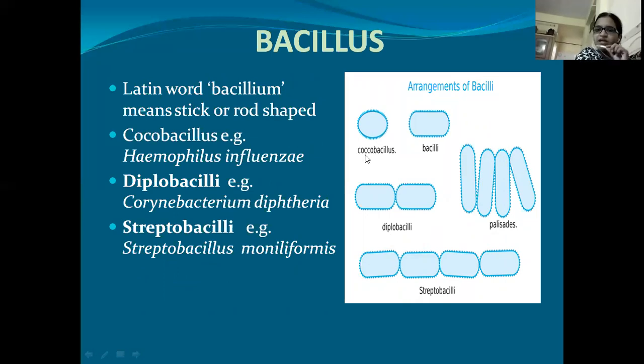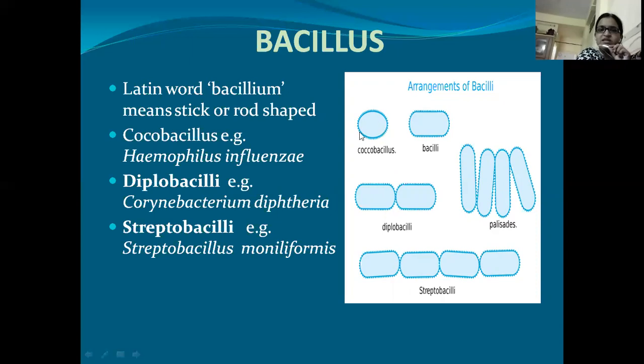Here we can see two terms, one is cocci and the other is bacillus. It means that these types of cells are intermediate between cocci and bacillus, and most often these cells are mistaken to be cocci, but they show the properties or the shapes of both cocci and bacilli, or they show an intermediate shape between cocci and bacilli.